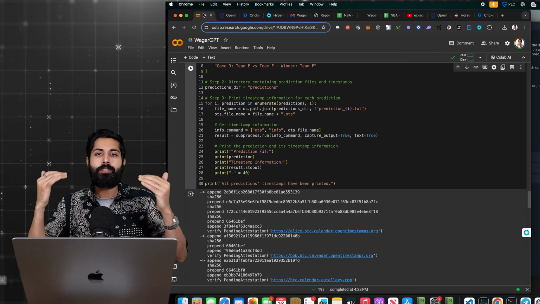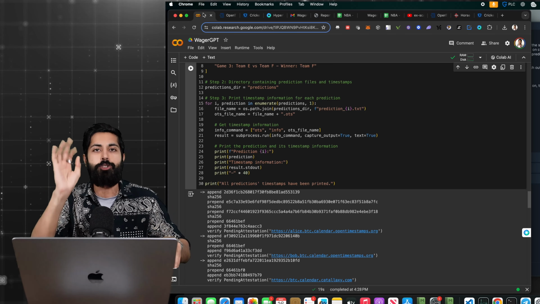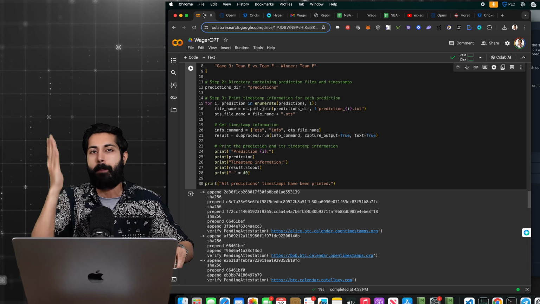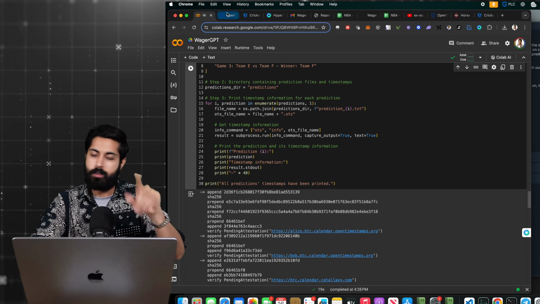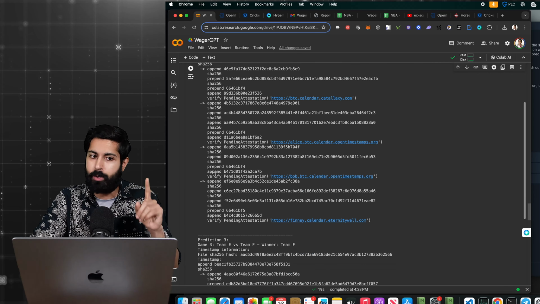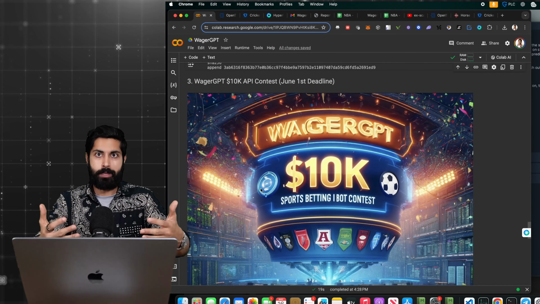So this is something that I'm going to have implemented in the bot in the next 2 weeks. So by June 1st, I'm putting a date on it. All predictions will be verifiable on the Bitcoin blockchain. So keep track of that. That's going to be awesome. I'm looking forward to that. And more crypto integrations are coming as well. That's a little bit about the win rate, and that's a little bit about the bots.